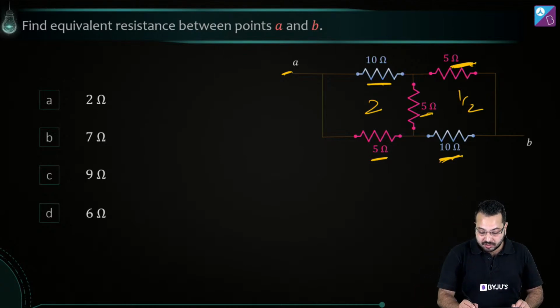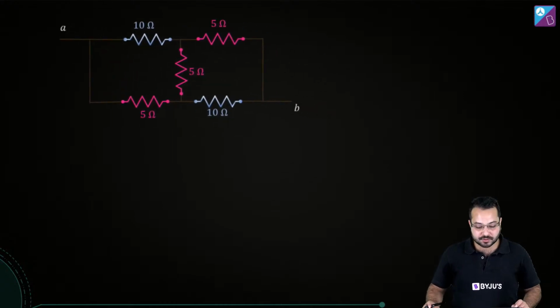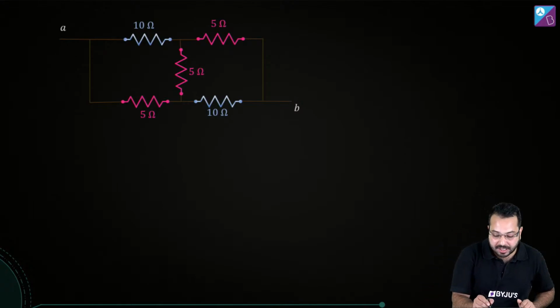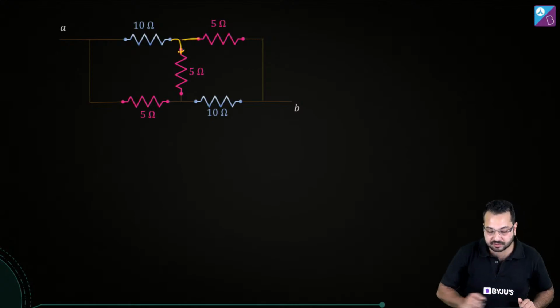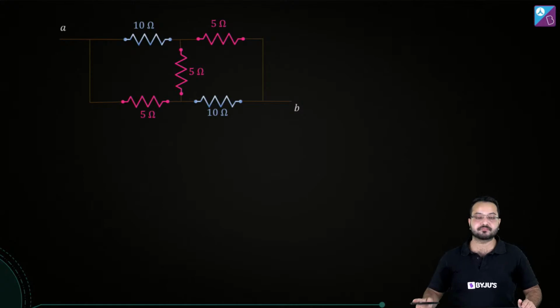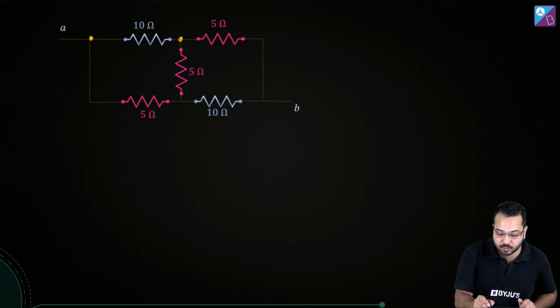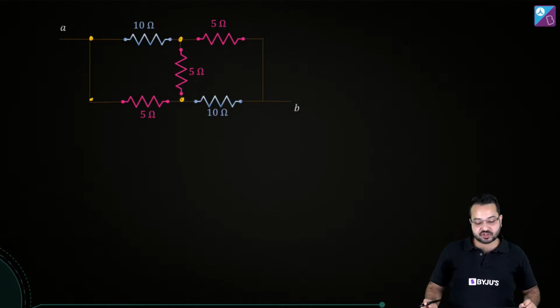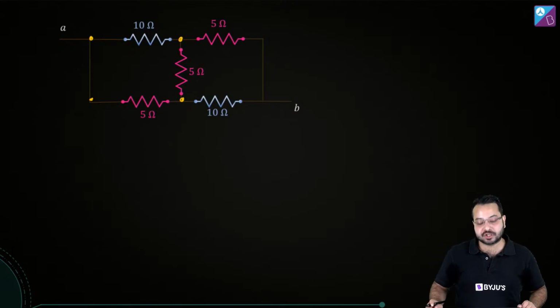Okay. So if this is not Wheatstone bridge, obviously there is no series and parallel combination that you can see. Series and parallel combination is not over here. You look at this resistor. Now if you go from here to here, there is a branching. Can you see that? Or if you go from here to here, there is a branching. So this is not series combination. Now this resistor is between 2 points which are different. This is not parallel combination either. You can't find any parallel combination here as well.